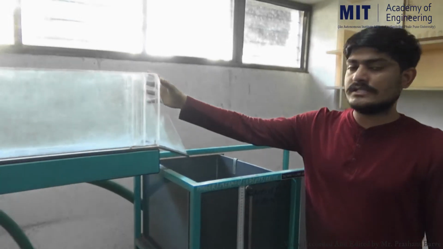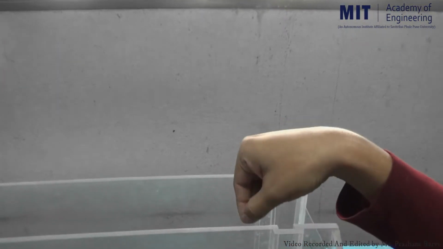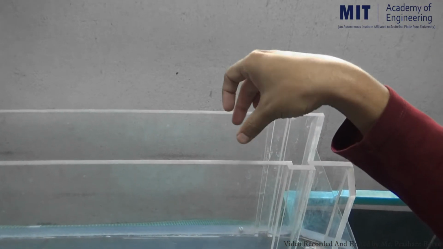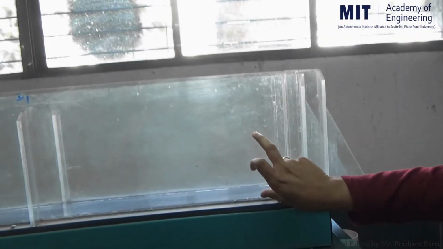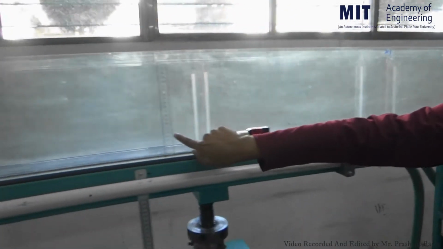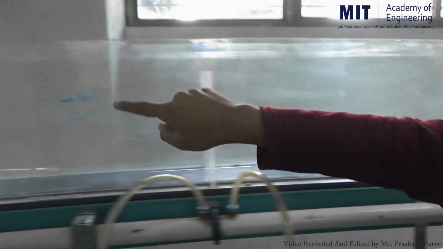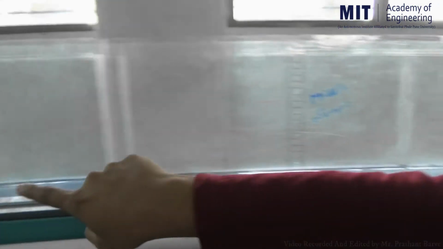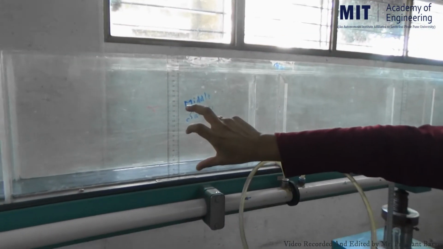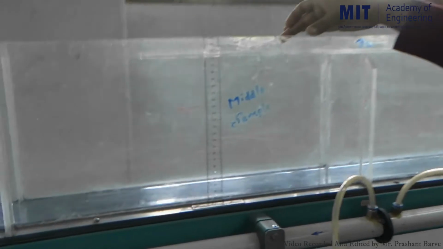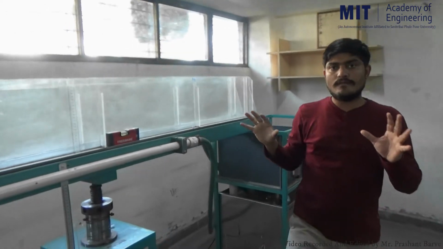If you observe this channel section, this is the width of the channel, which is 10 centimeter inner width. The depth of the channel we can determine here. Scales are attached here, so at this cross section we can measure the depth of flow. The same way we can measure the depth of flow at this section, and here also, one more section is there. At any section you feel comfortable, you can measure the depth of flow. The width is 10 centimeter, so you can determine the area of the channel section also. This is in short the construction of a tilting flume.